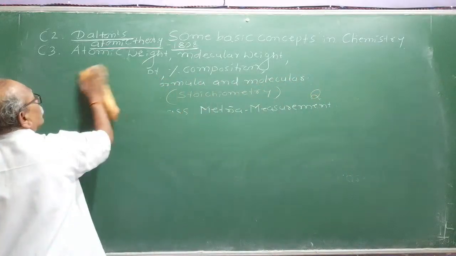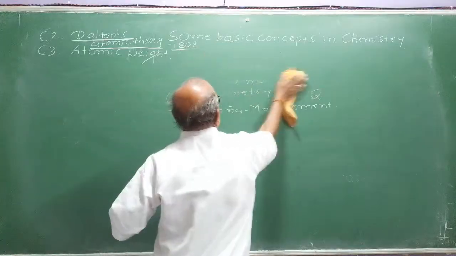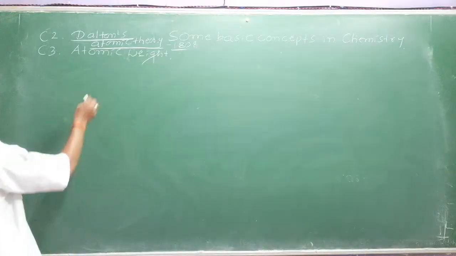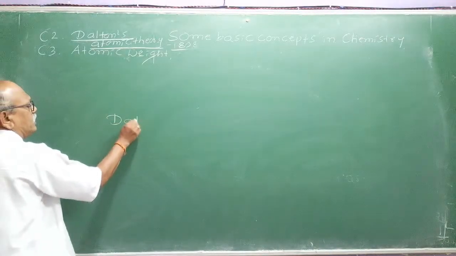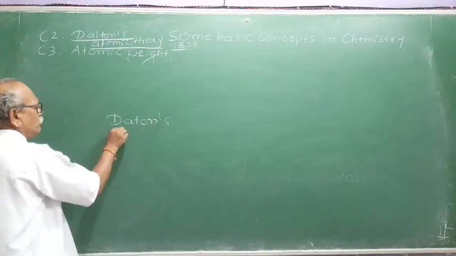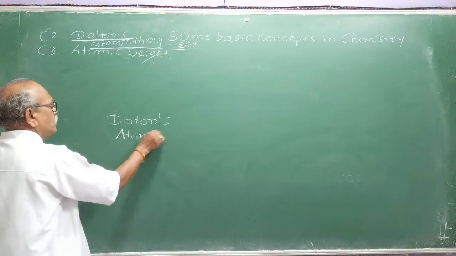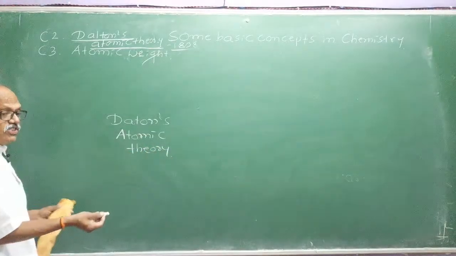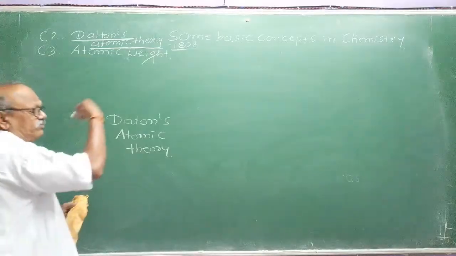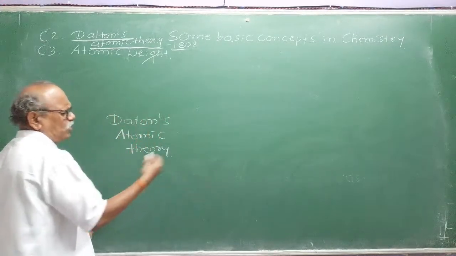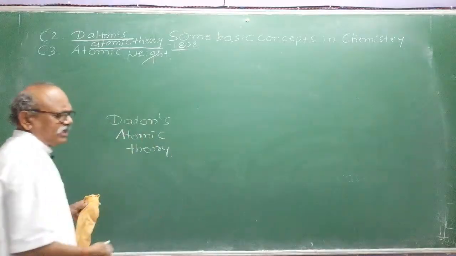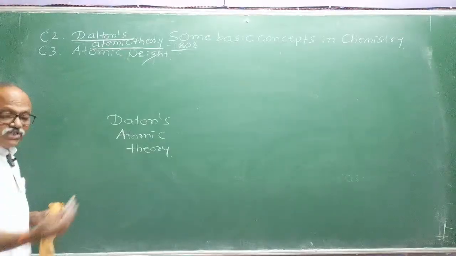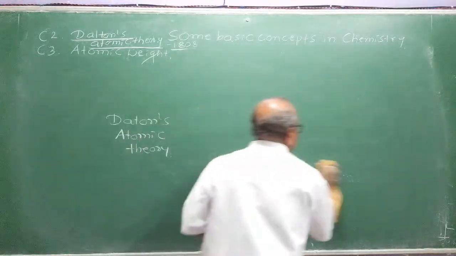Okay. So, before we continue with atomic mass and molecular mass, it was John Dalton who announced the first theory called Dalton's atomic theory. Remember, Dalton's atomic theory. This particular theory is considered to be one of the first theories in the development of atomic structure as we know it today. After that came Thomson's atomic theory, then Rutherford's atomic theory, then Bohr's atomic theory. That total atomic structure you are studying in the second chapter, called atomic structure.